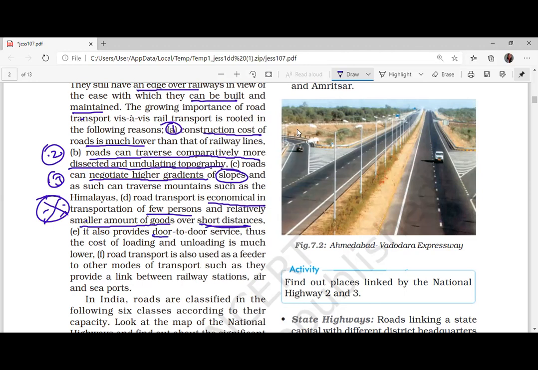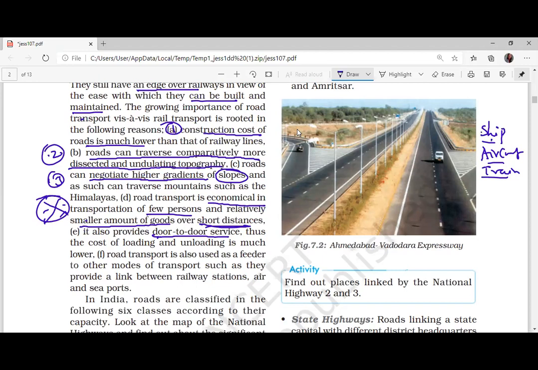Then door to door services. What do you mean by the word door to door services? Take another example, like you travel in a ship, or you travel in an aircraft, or you travel in a train also. After you travel in all this, can you reach your home directly?